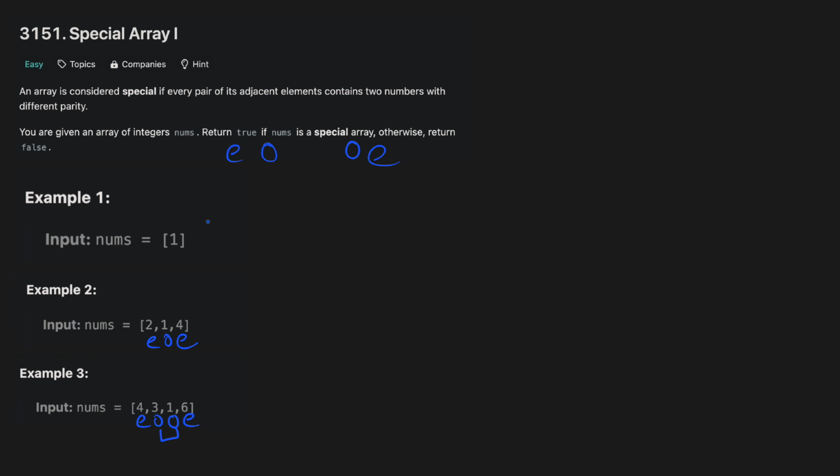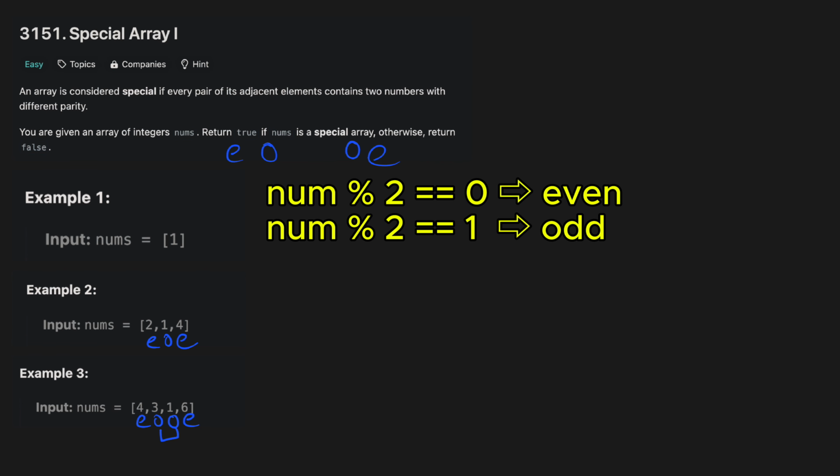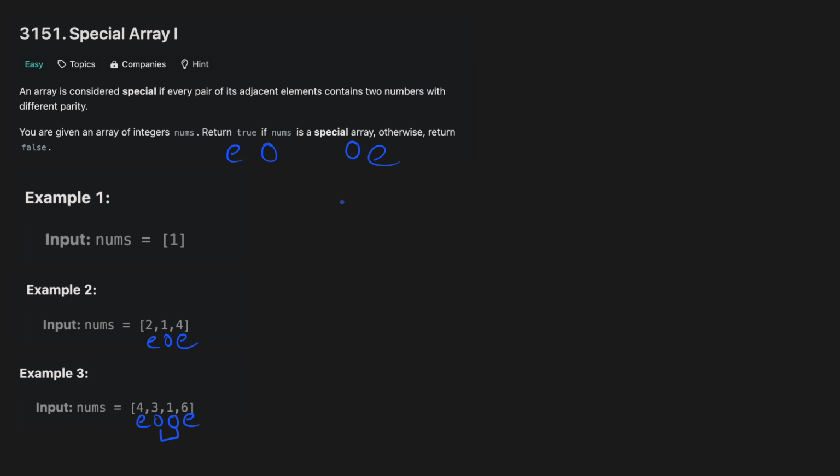Now in terms of solution, we have to check the parity of each number. And how can we do that? One way is that we can use the modulo operator. The modulo operator returns the remainder after division of one number by another. So if we divide a number by 2, we can either get a remainder of 0 or 1. If the remainder is 0, that means the number is divisible by 2 and hence it is even. But if the remainder is 1, that means the number is not divisible by 2 and hence it is odd. For example, 3 modulo 2 is equal to 1, implying 3 is an odd number. But 4 modulo 2 is 0, so 4 is an even number because division by 2 here leaves no remainder.